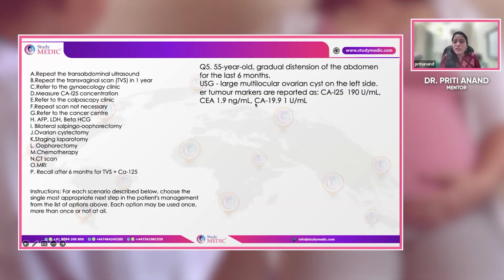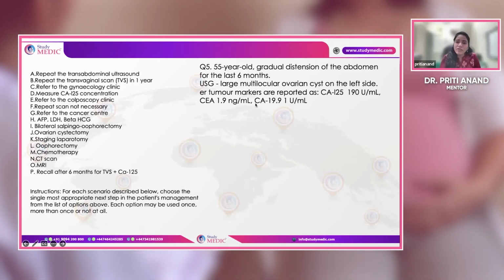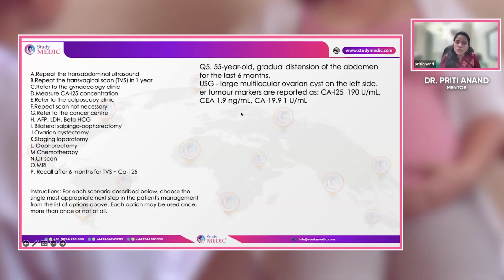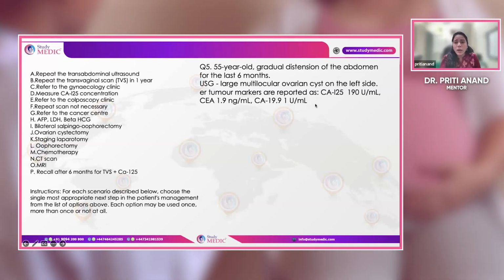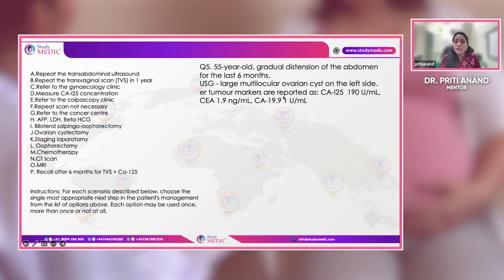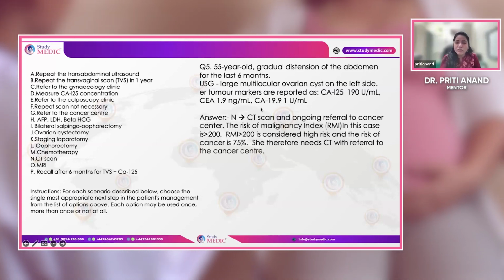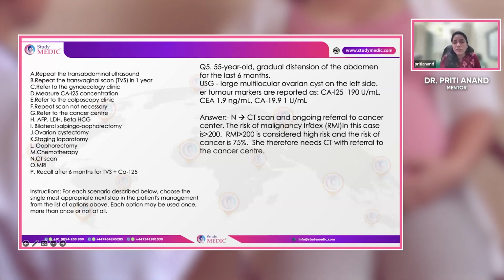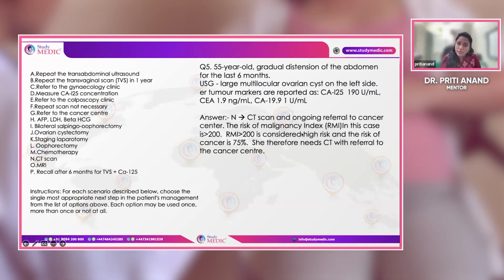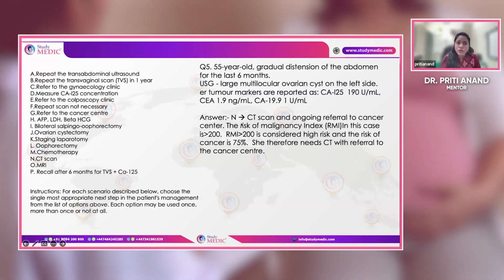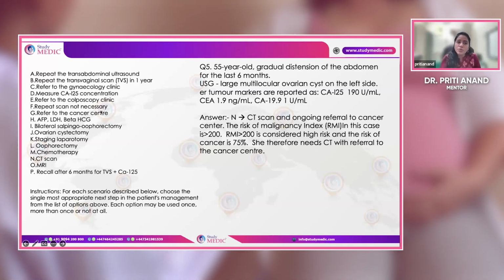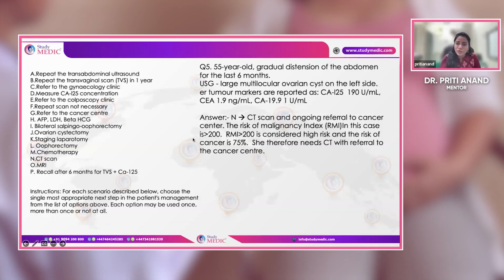So this patient will have an RMI of more than 200, where the first step in management is referral with a CT scan. Most appropriately, what she requires first is the CT scan, with ongoing referral to the gynae-oncologist, who will do the surgical staging after discussion. So the CT scan is the first thing. Referral to the onco center is definitely required, but with the CT scan. If you have both options, go for the CT scan as the first option. Most appropriate for this patient is to first do a CT scan.